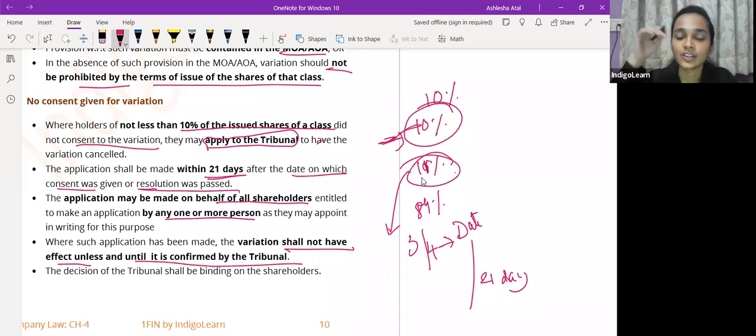Yes, ma'am. So whatever is the decision of the tribunal, अगर बोलता है variation is fine and the company should go ahead with variation, it shall be binding on all. If the tribunal says no, the variation shall be cancelled, that decision shall also be binding on every member of the company. So whatever is the decision of the tribunal, that will be the final decision and that will be the binding decision. वो decision सब पे binding होगा, company पे भी binding होगा और इन members पे भी binding होगा.